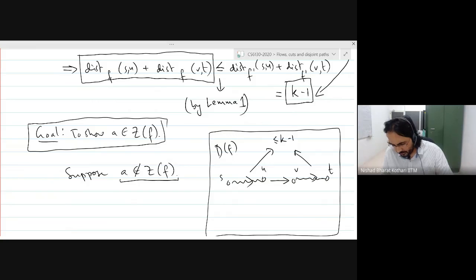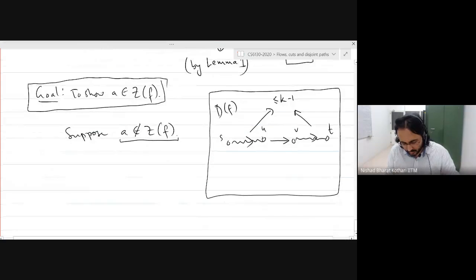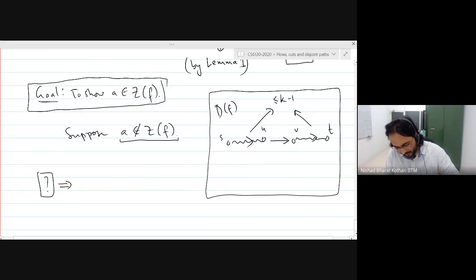Okay, well, I'm going to write down the conclusion I want to arrive at, and see if somebody can help. I want to arrive at the conclusion somehow. I am not able to arrive at it yet. I want to show that A is in the path P, which we chose to do the incrementation.